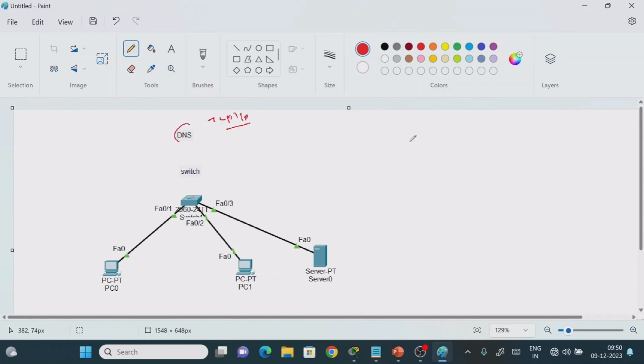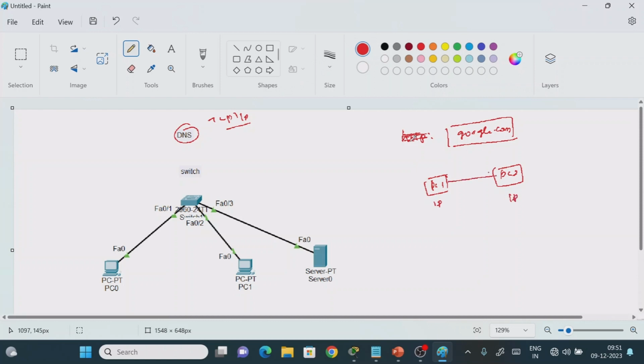The next application layer protocol of TCP/IP is this one. What is the protocol? Domain Name Services, or Domain Name System. What is the use of this one? Suppose you want to browse some website, what we type is a web address, something with a protocol. Even if you don't enter the protocol, we type something like google.com or cisco.com, whatever it may be. But as I told you, if you want to communicate from one system to another system, we require an IP address.